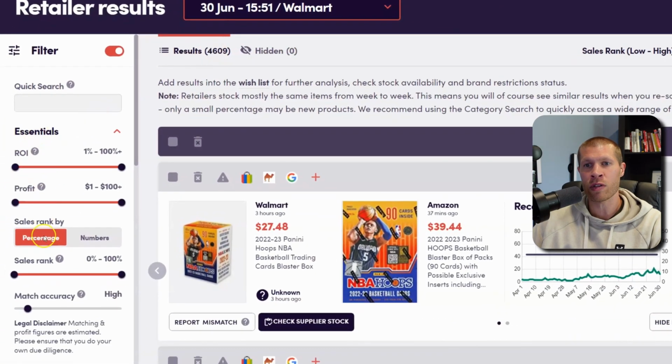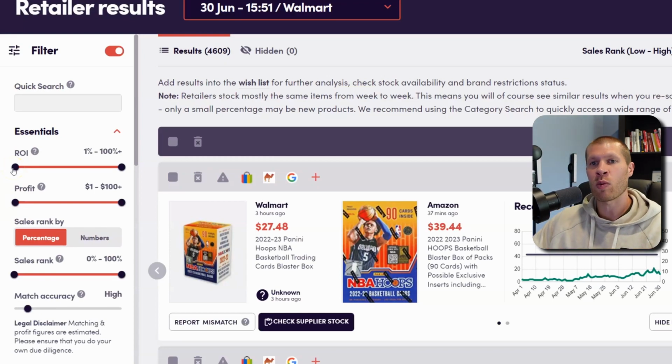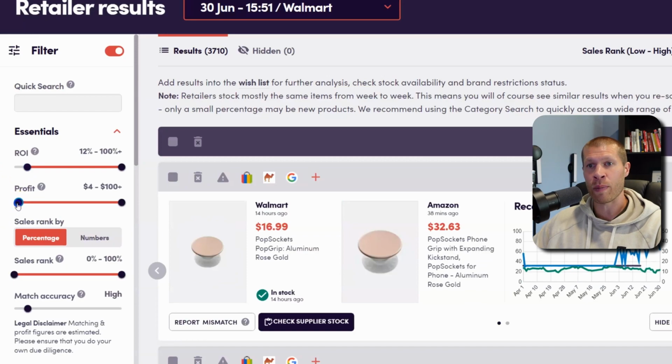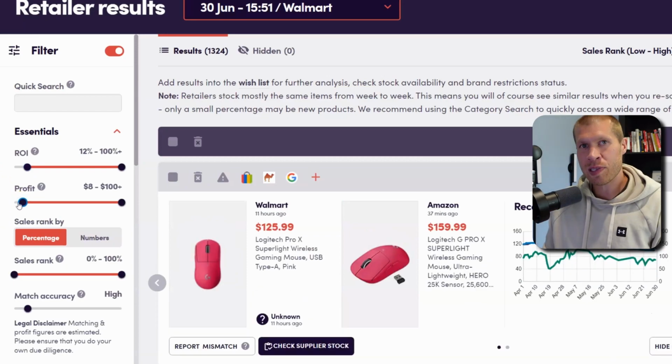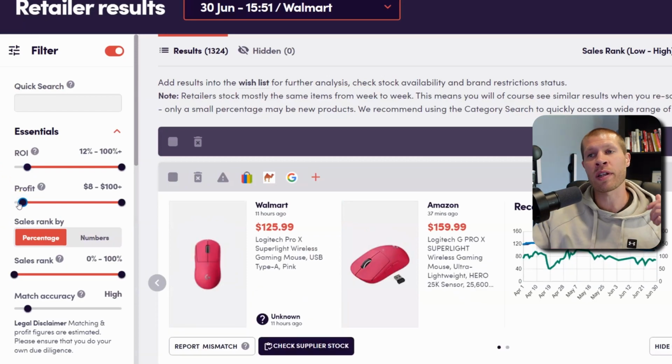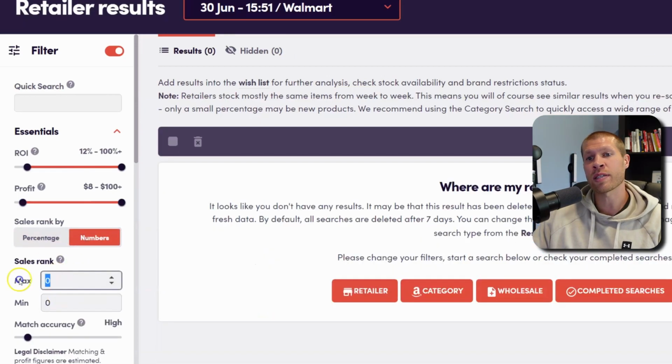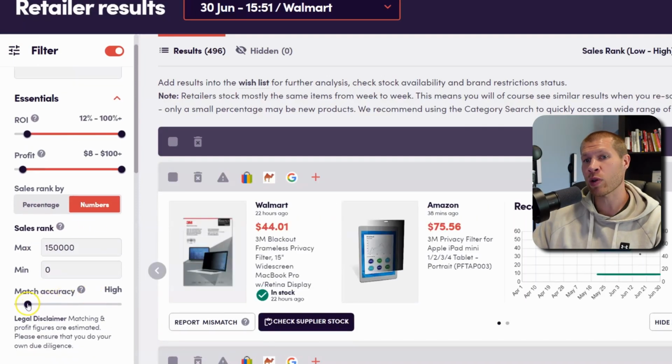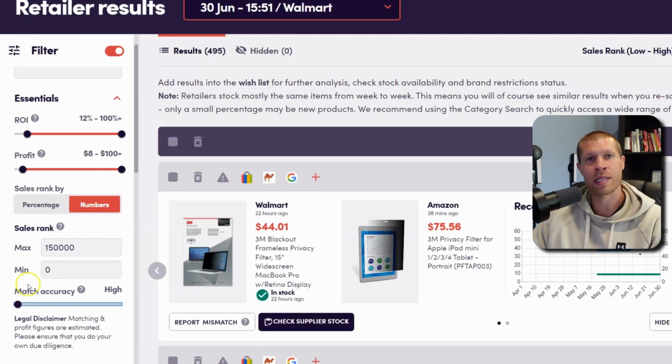So we want to use these levers on the side to start actually honing down the products to the parameters that we like. So we're going to raise the ROI right here to about 12. We're going to raise the profit per sale to like $8. You want to start really specific and then slowly broaden out if you don't have a lot of search results, all right? So the sales rank here, we're going to say the max sales rank is 150,000, which is a little bit high, but we'll just keep it there for now. Always put the match rate accuracy all the way to the left. You want it as high as possible.